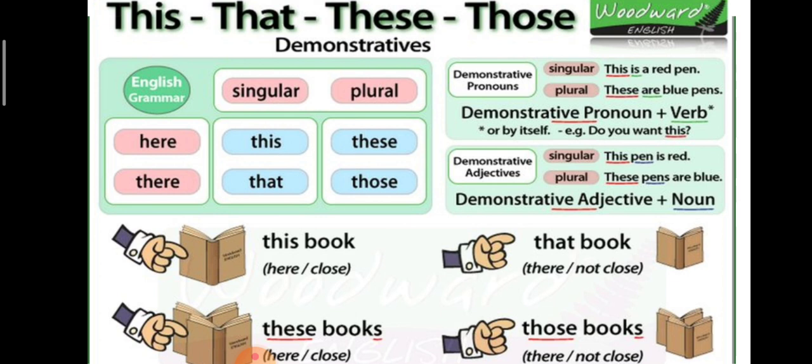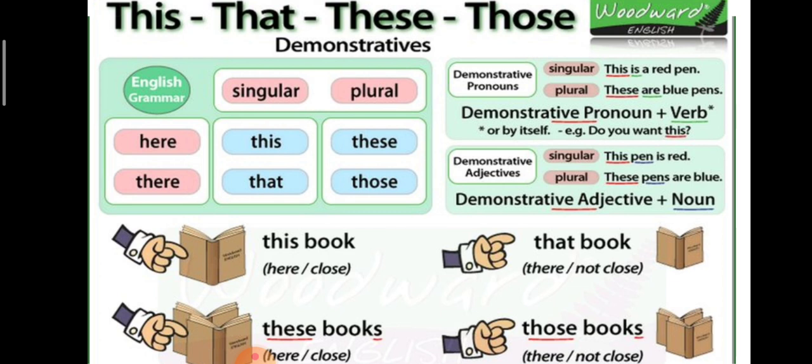It comes for singular and plural. Here and there. It is nothing but which place it denotes. You have to mention it now. You have to point out which place it is. This is his book. That is my book. These are his books. Those are my books.